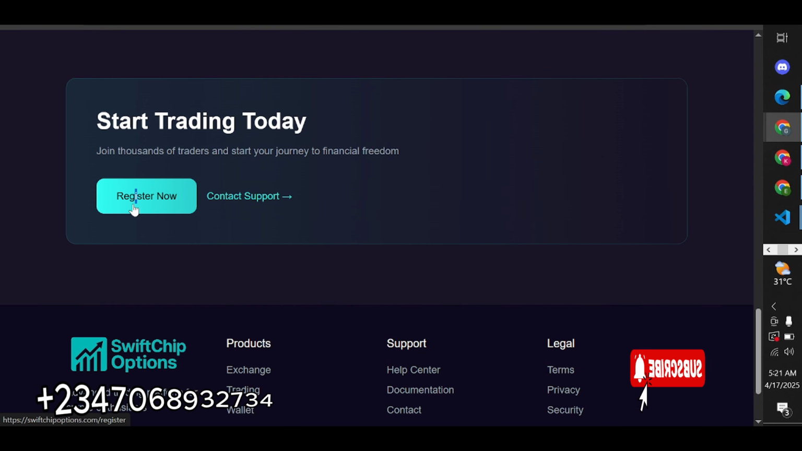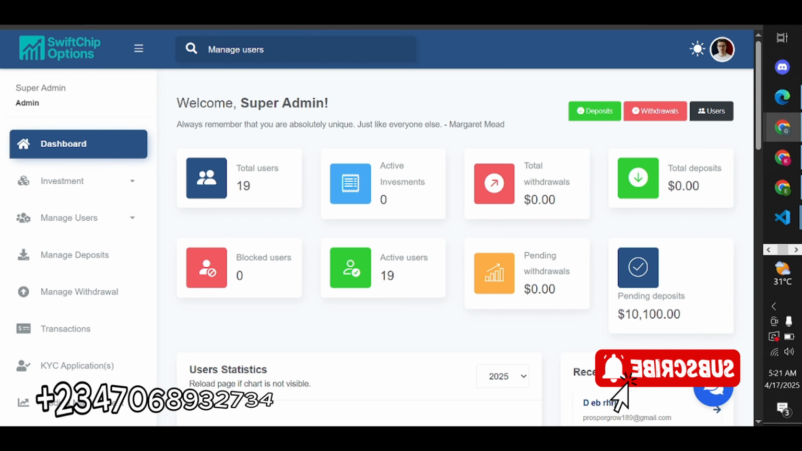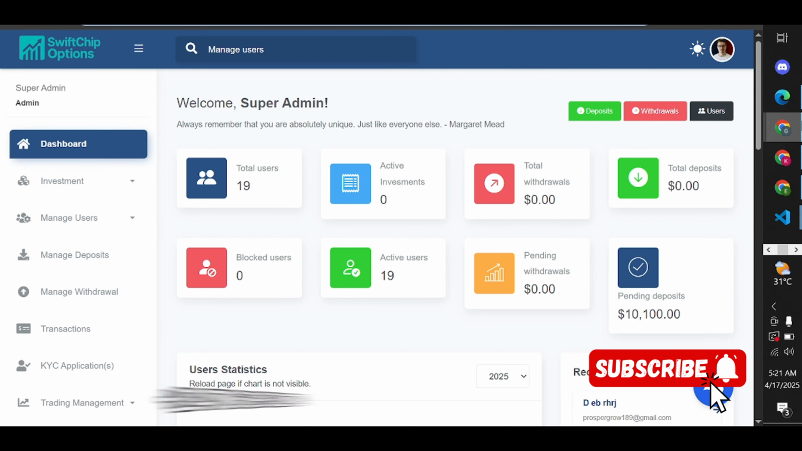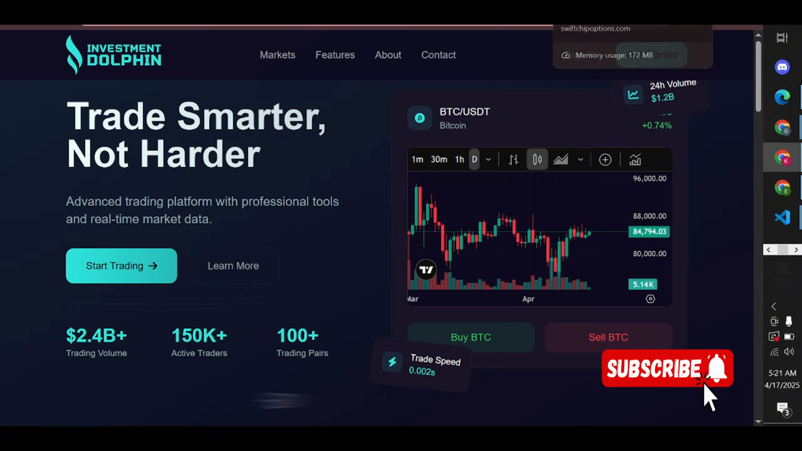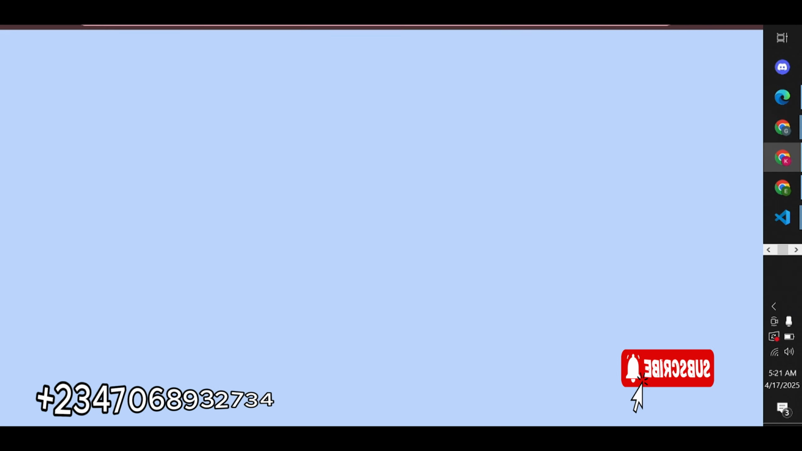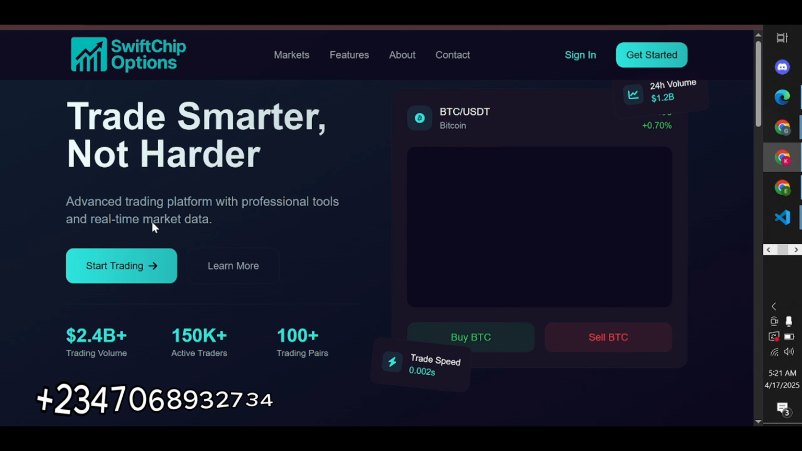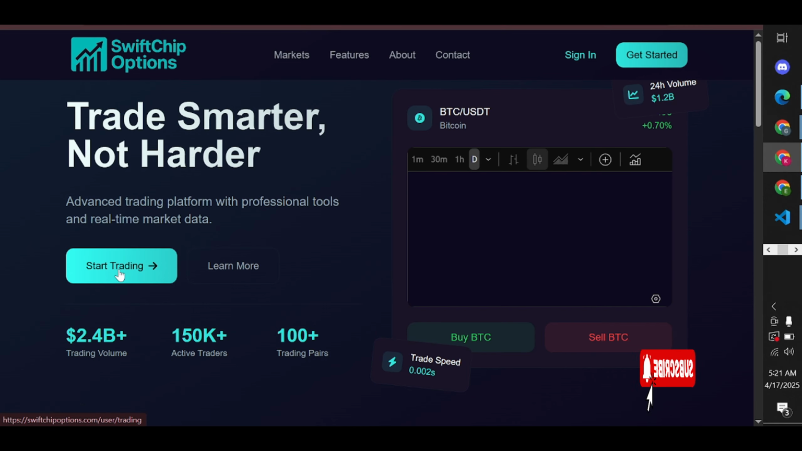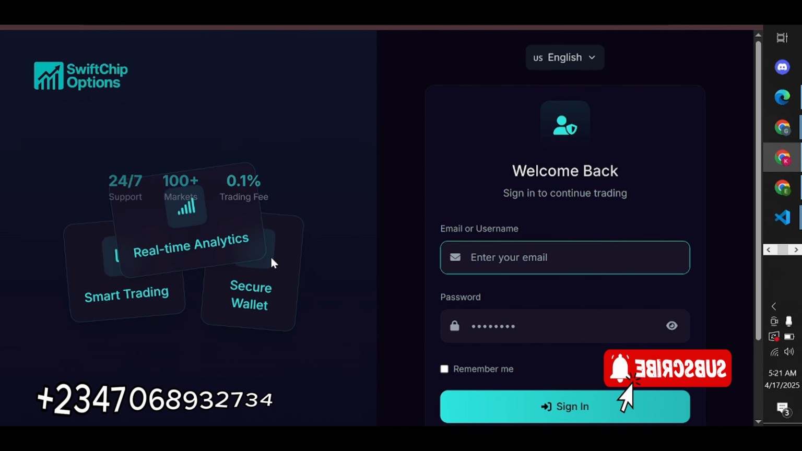I can click on register to see. Sticking it back to the admin data. Sorry about that because I'm using the same browser, same URL browser. So you can see, you can start trading. Clicking to register, you can see. So we're done with this website already.